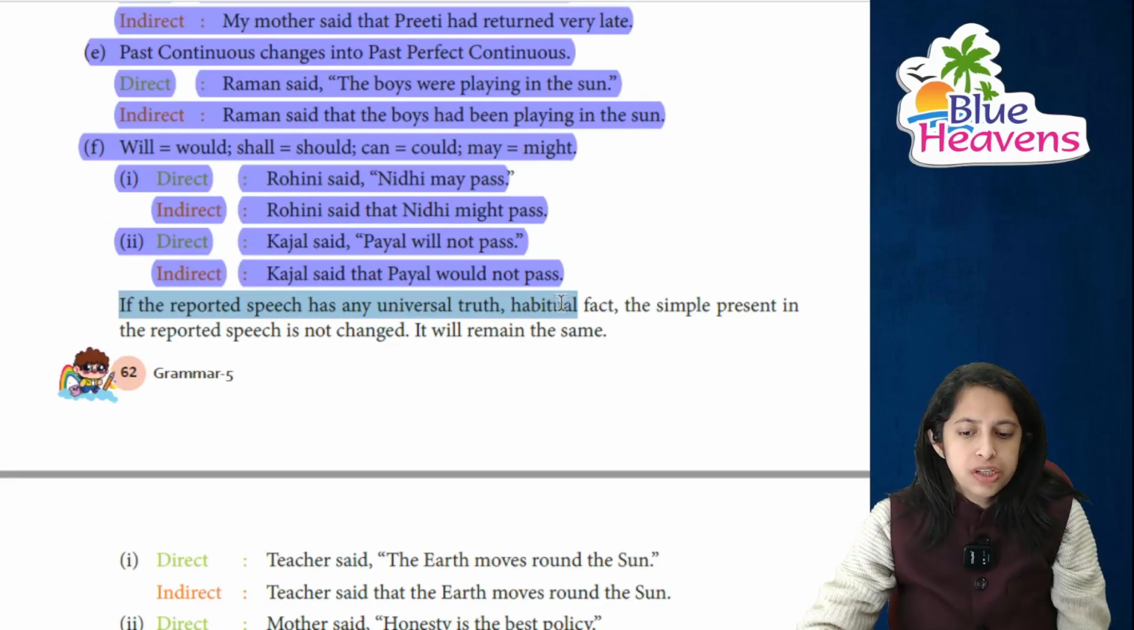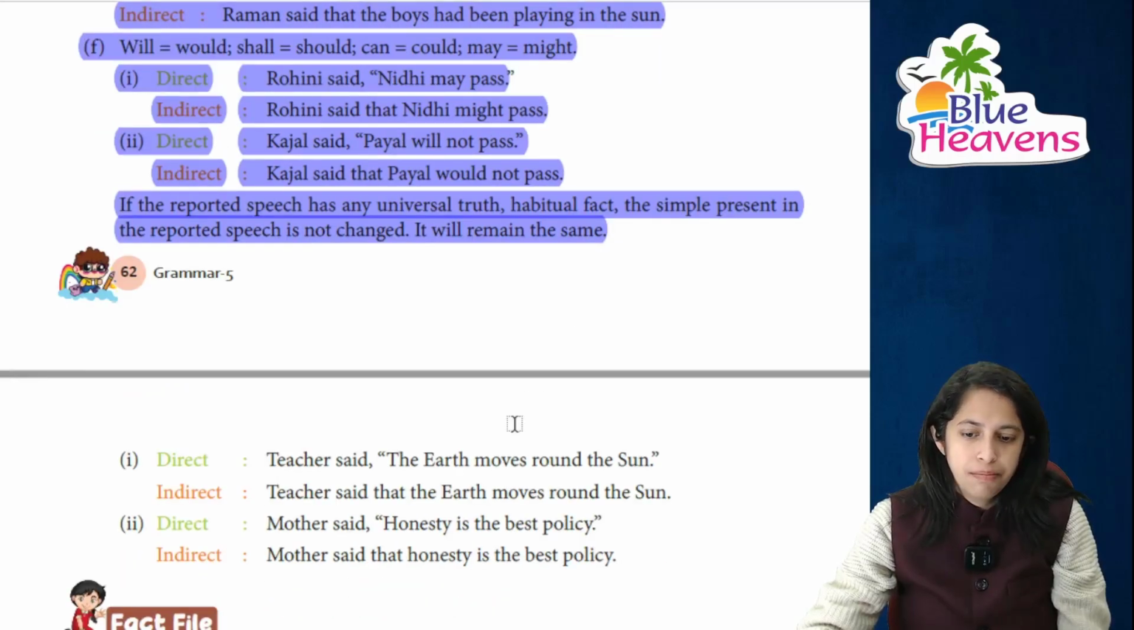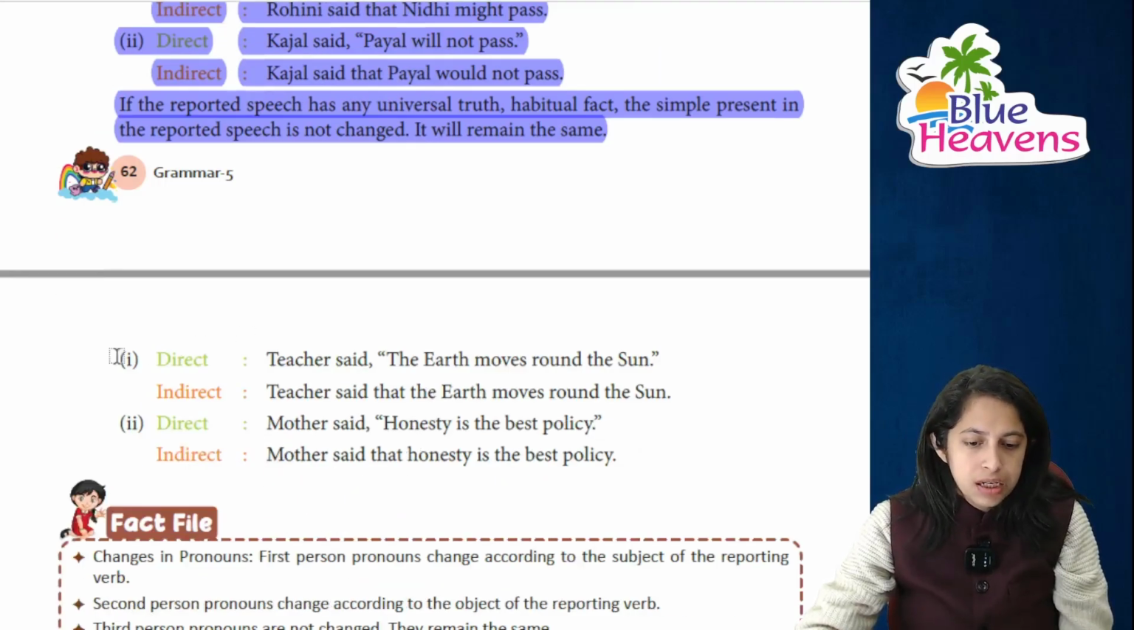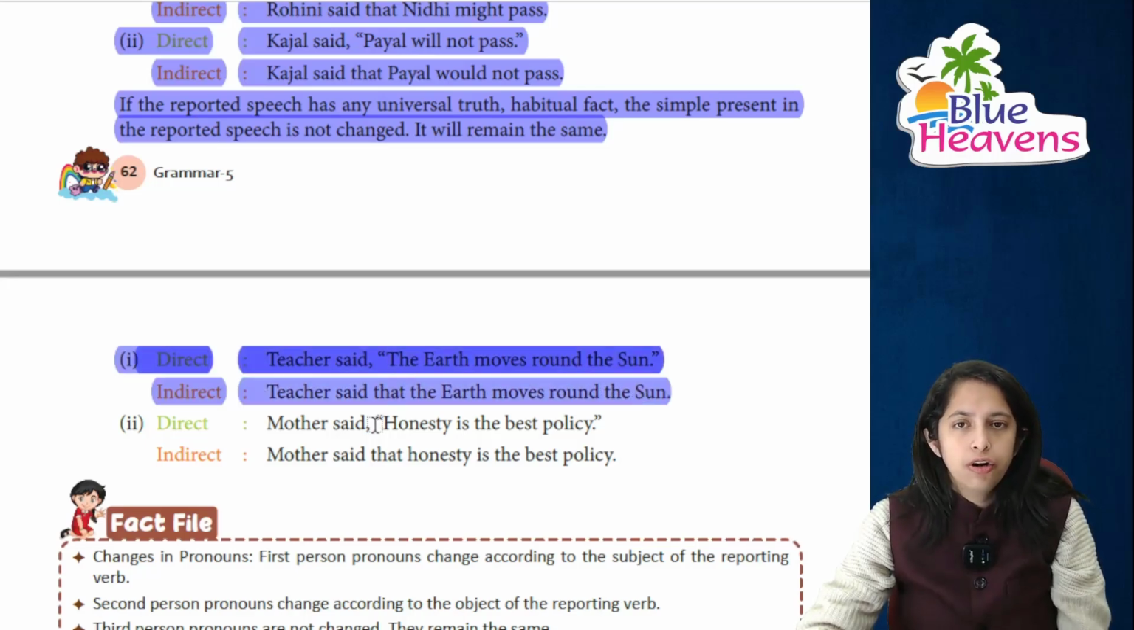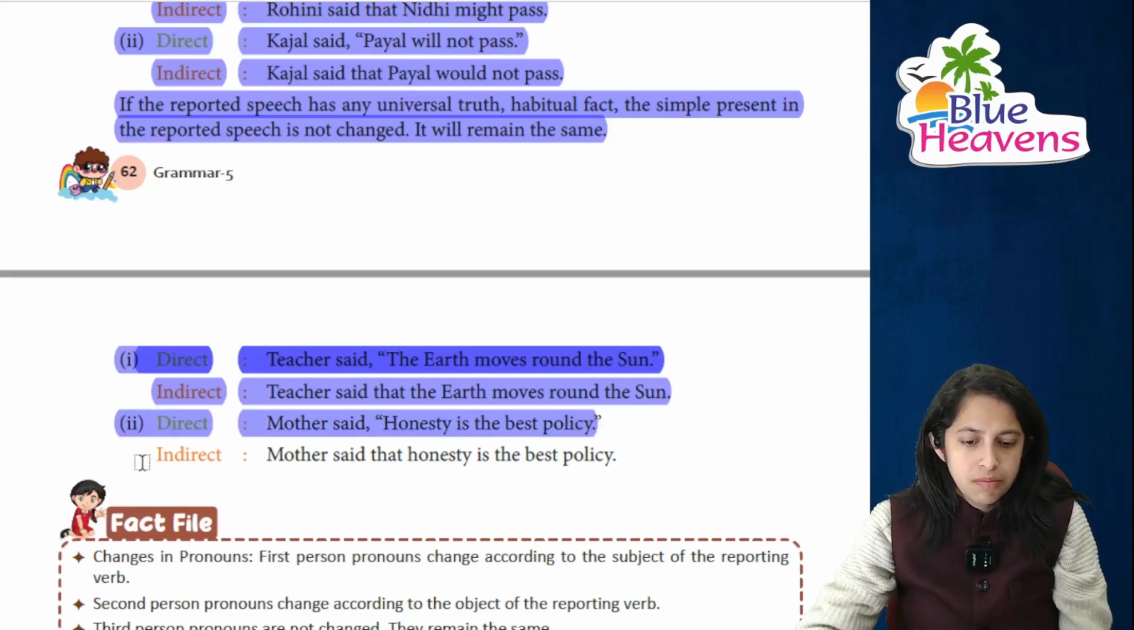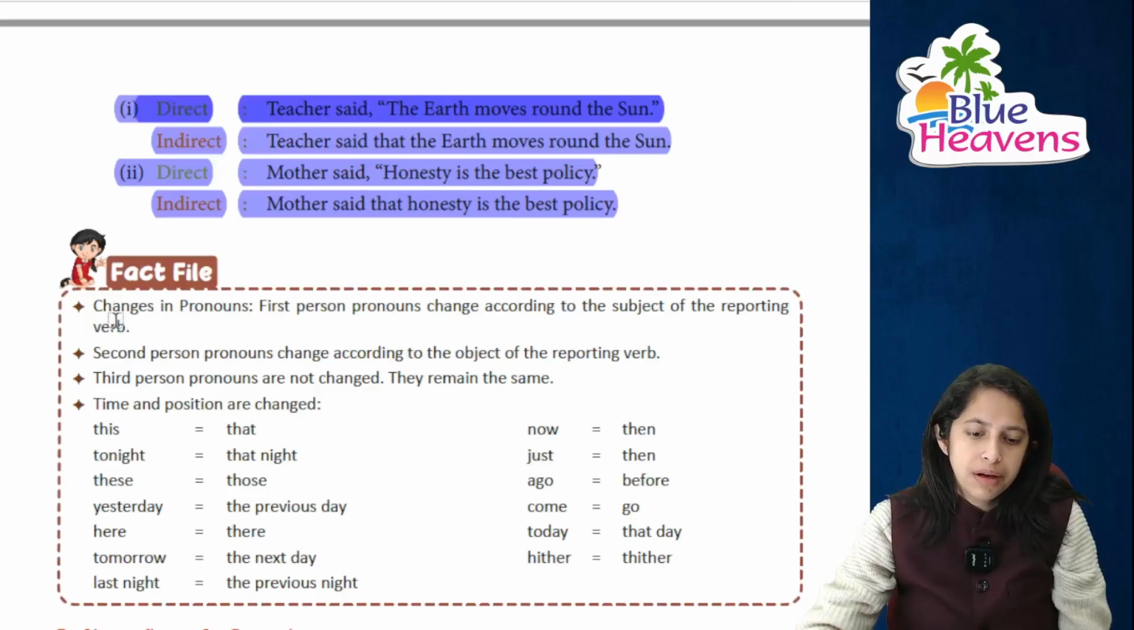If the reported speech has universal truth and habitual truth, तो जो simple present होगा in the reported speech वो change नहीं होगा and it will be same. It will remain the same, right? जैसे कि the teacher said that earth revolves around the sun, तो indirect में भी teacher said that the earth moves around the sun. बस inverted commas को हटा के that लगा देना है. Now direct में mother said that honesty is the best policy. Indirect में mother said honesty is the best policy. It will remain same.